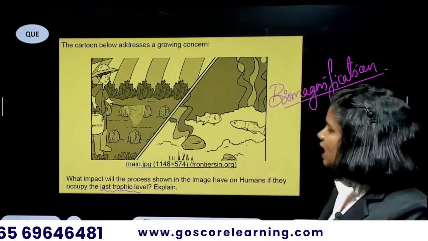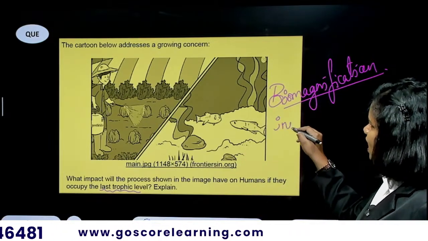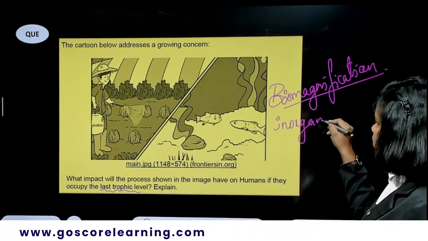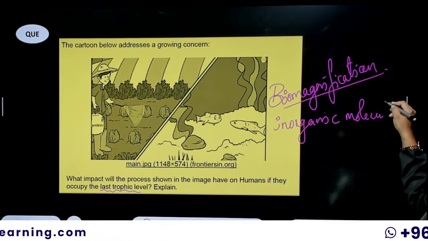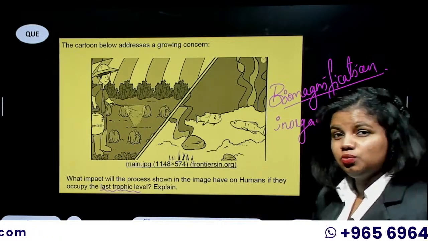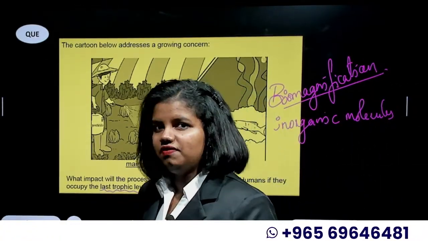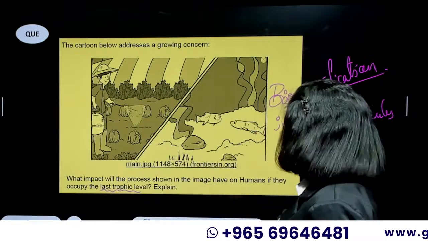Biomagnification is the process that is happening here, and we have to talk about how the pesticide, which is an inorganic molecule, behaves. The inorganic molecules, when they are getting accumulated in each and every trophic level, their concentration keeps going higher.